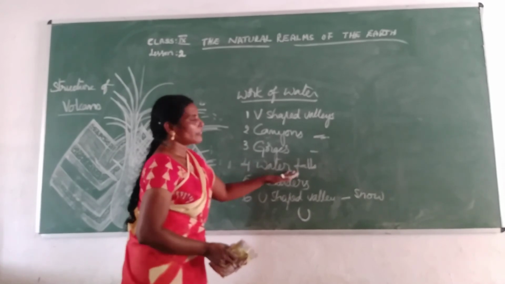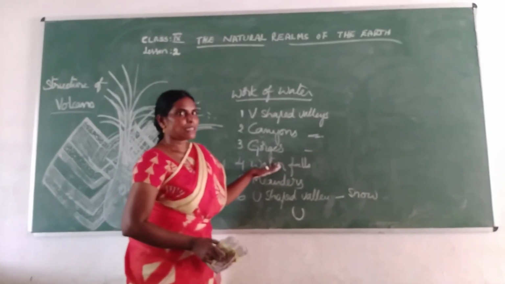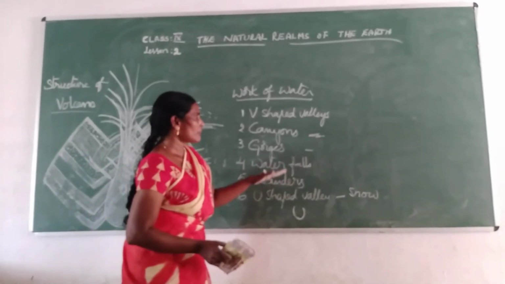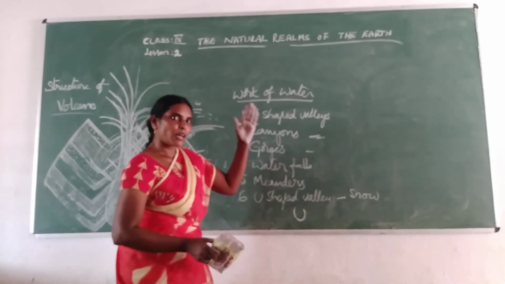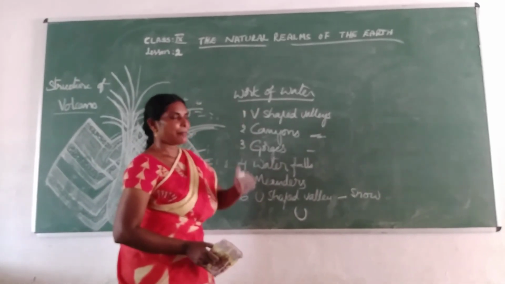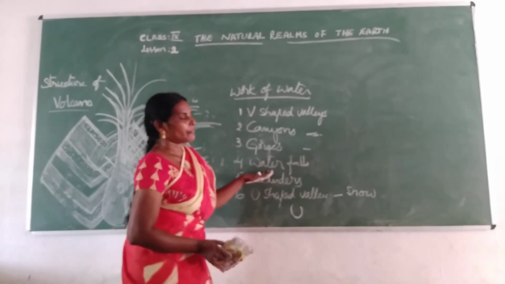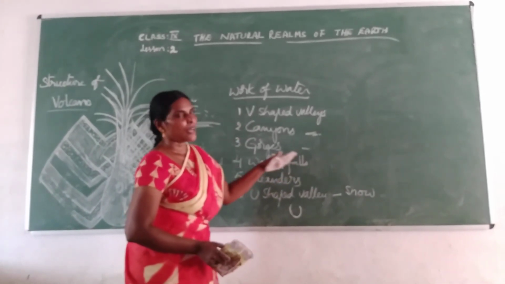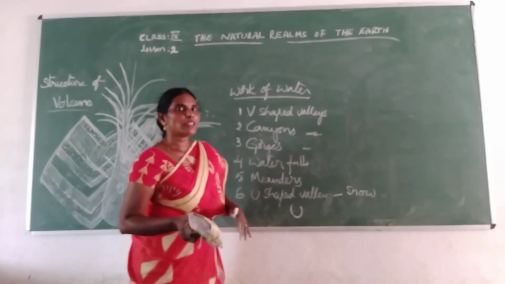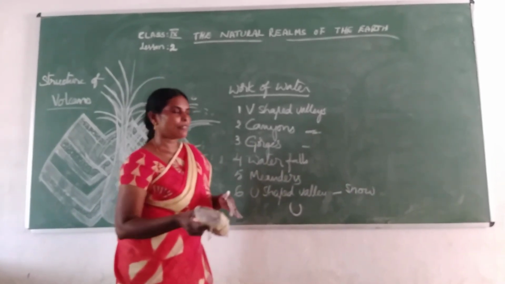And then waterfalls, we know waterfalls and we like waterfalls very much, no? Always water falling from above or from the top of the mountain, that type of thing is called waterfalls. For example, Angel waterfall, this is the very highest waterfall in the world.